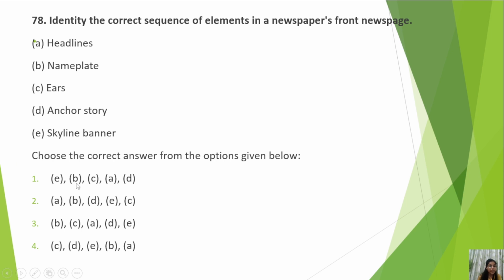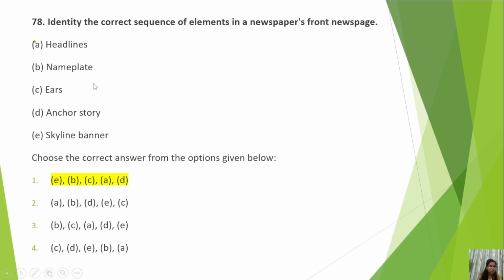Then the nameplate, the name of the newspaper, then C, the years of the newspaper. If you read the newspaper, there you see the Suvichar and the Sensex numbers. Those are the years. Then came the headlines, then the anchor story. Or if you don't know about the skyline banner, then if you know the anchor story is given at the end, at the bottom of the front page, so D should come in the end. By knowing this, you should have reached the right answer. So somehow you should have managed.